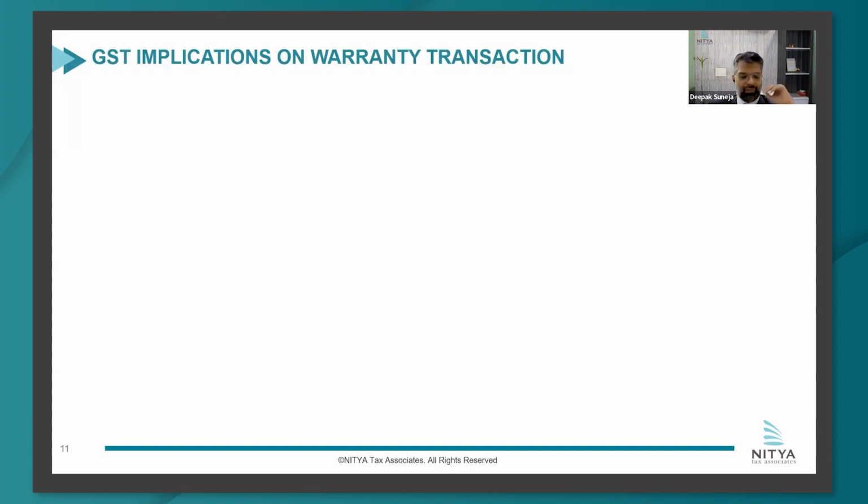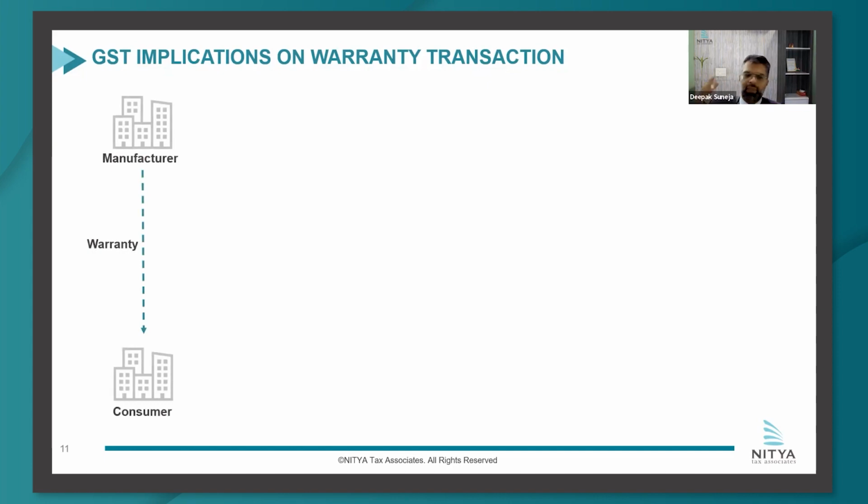The next, I'll say another important or a favorable circular which has come is on GST implications on warranty transactions. And this issue has recently come to limelight because of this Tata Supreme Court judgment also. So I'll explain the transaction. I'll then briefly touch upon what Tata said in the Supreme Court, and then what the circular has stated and whether that's right or not.